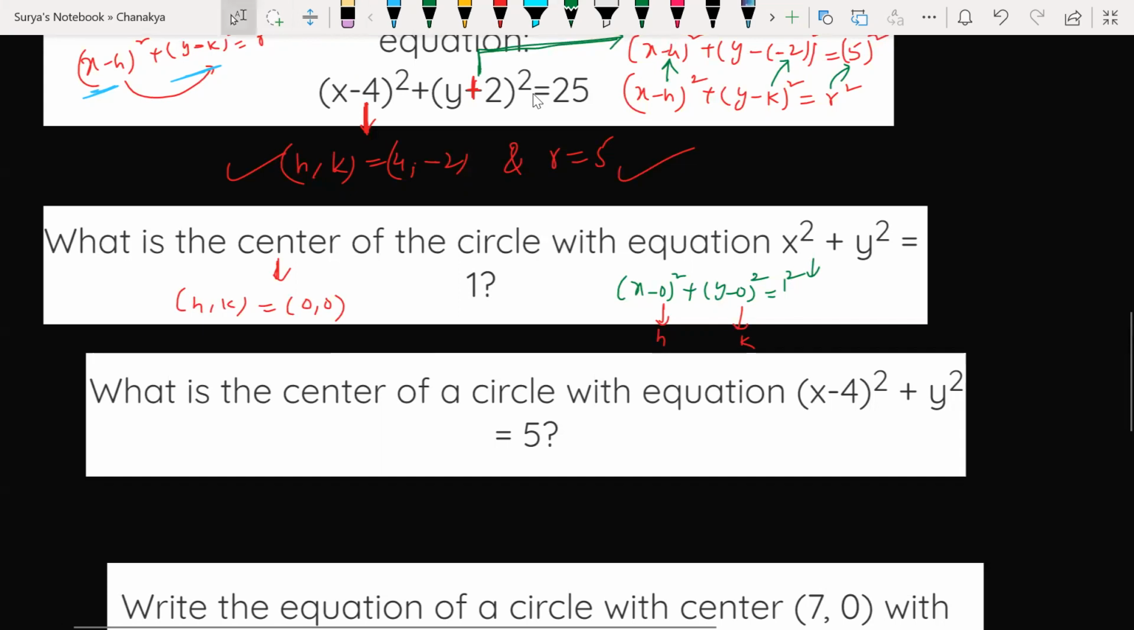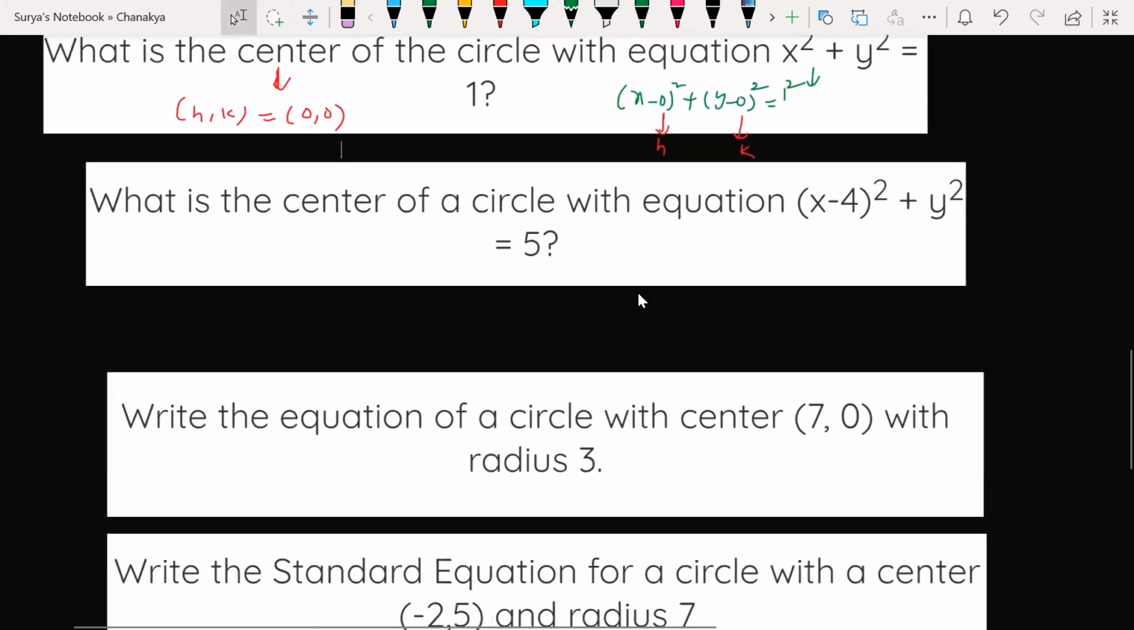So what did you understand now? The next one is -4, 0. Perfect. Look at what he has given here. Y square can be written as y minus 0 whole square, isn't it? Yes, sir. So x minus 4 whole square plus this one is equal to 5.